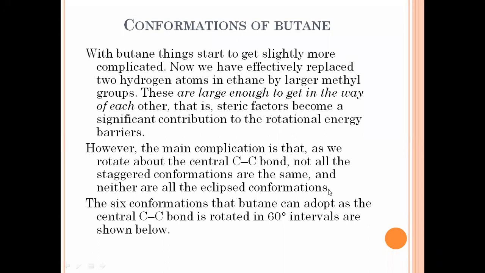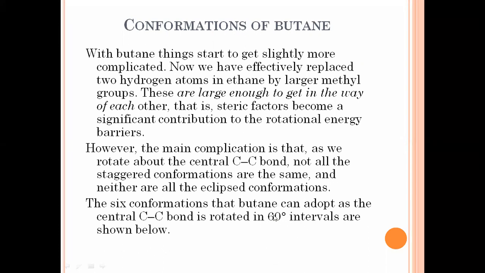Now, no doubt, if the butane molecule rotates its bond by 1 to 2 degrees or 5 to 6 degrees, it is going to give an infinite number of conformations. But forget about that. Instead of taking rotations of 5 or 10 degrees, we are simply discussing rotations at 60 degree intervals.